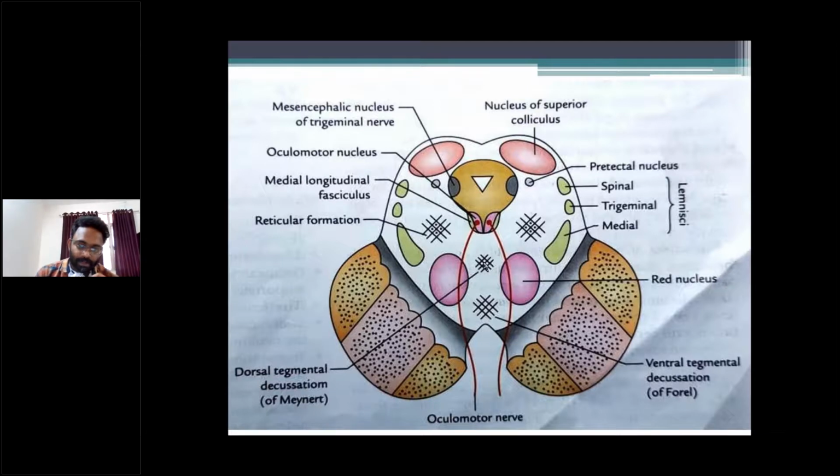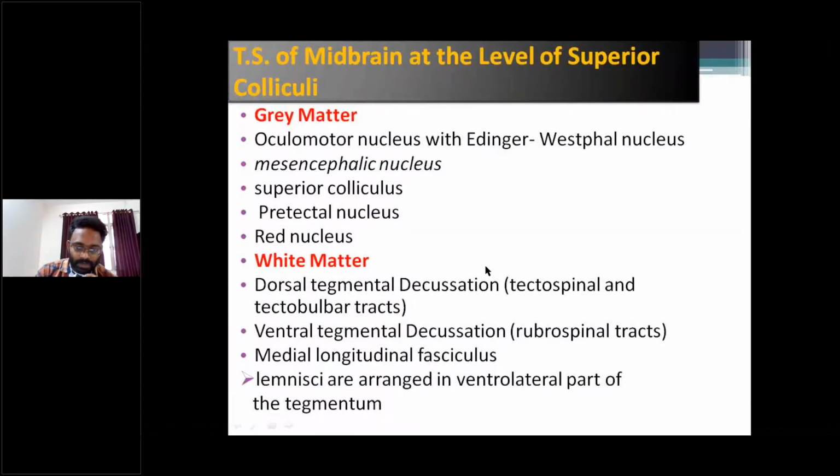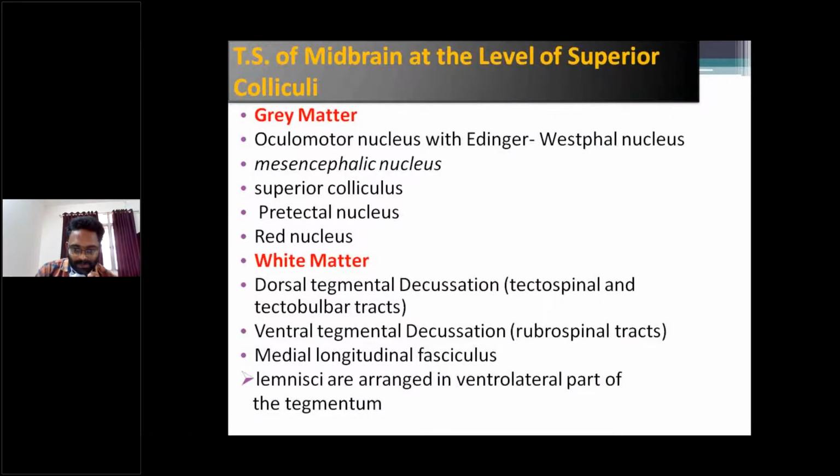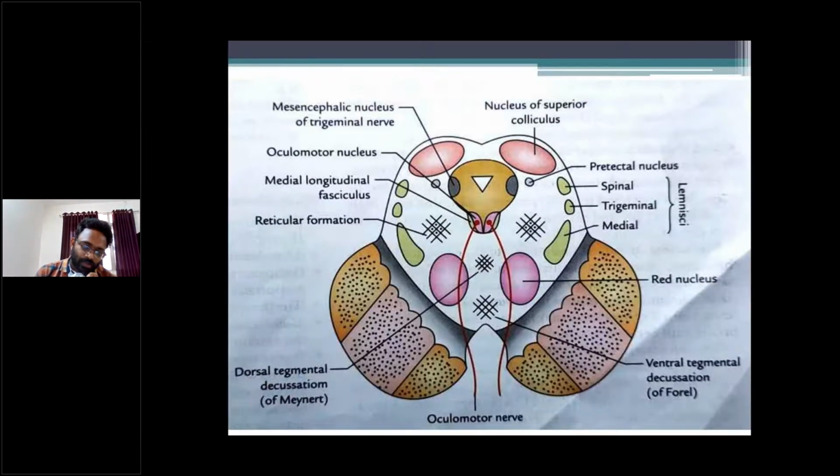Dorsal tegmental decussation. This is a tegmentum. Dorsal tegmental decussation is formed by tectospinal and tectobulbar tracts. Ventral tegmental decussation is formed by rubrospinal tracts. So dorsal tegmental decussation and ventral tegmental decussation, right?